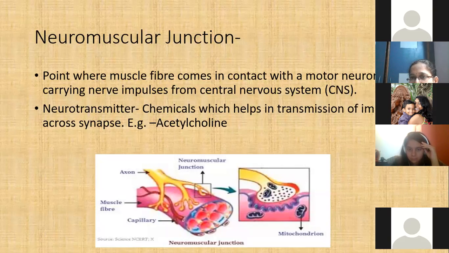How will the voltage gradient be set up over there? Because there is a movement of ions from low concentration to high concentration. Already they are low in concentration and they are sending their ions to the region which already has high concentration. So there is a generation of voltage gradient over there, and it results in the generation of an electrical impulse.